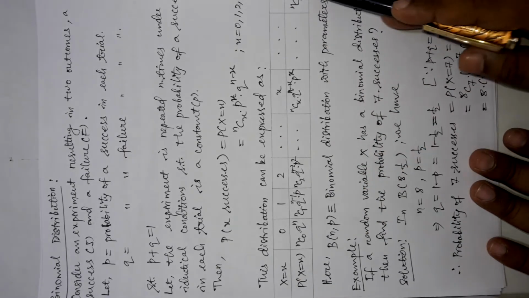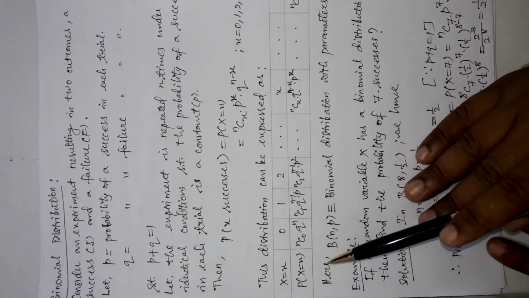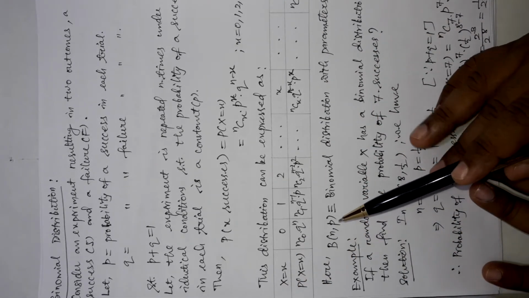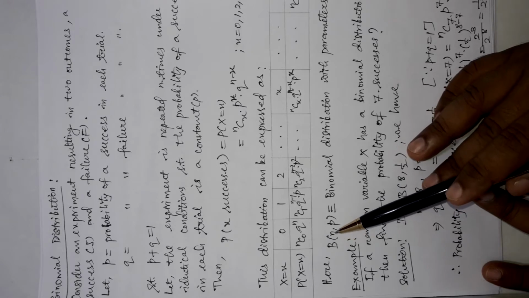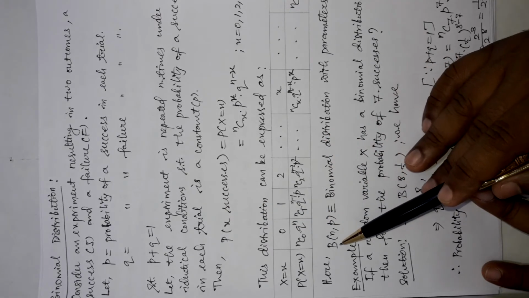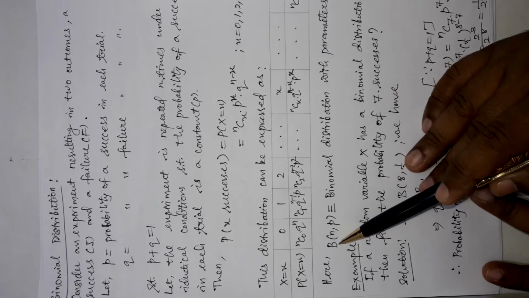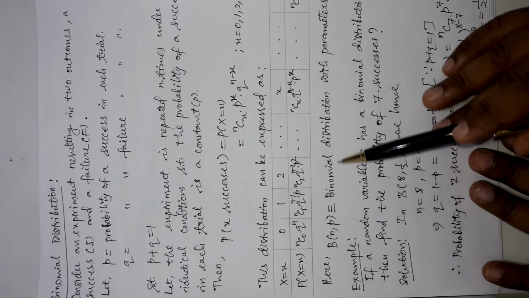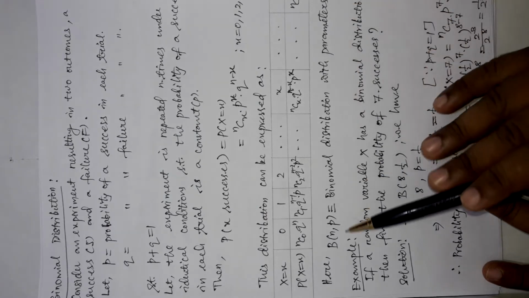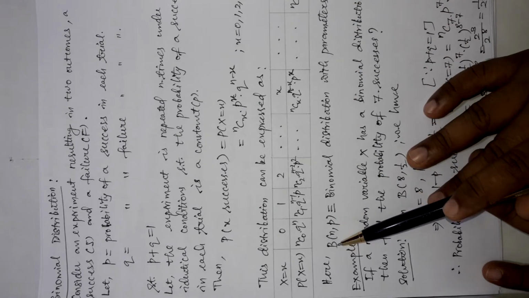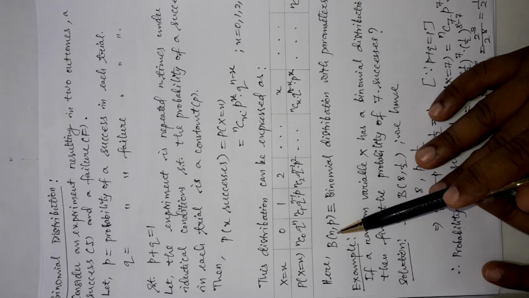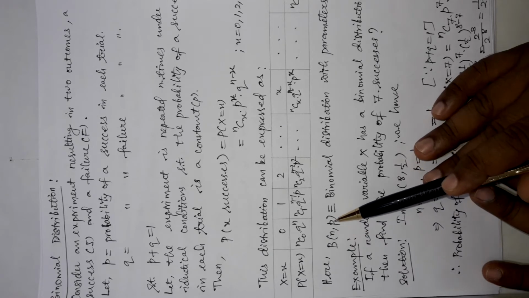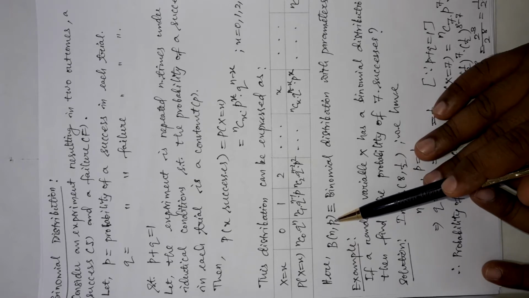So, this table is called the probability distribution or binomial distribution table. Here we have to remember one thing: there is a short symbol for binomial distribution. This is nothing but capital B in the bracket n comma p. This represents the binomial distribution with the parameters n and p. B represents binomial distribution, n represents the total number of trials, and the second parameter p represents the probability of success in one trial.